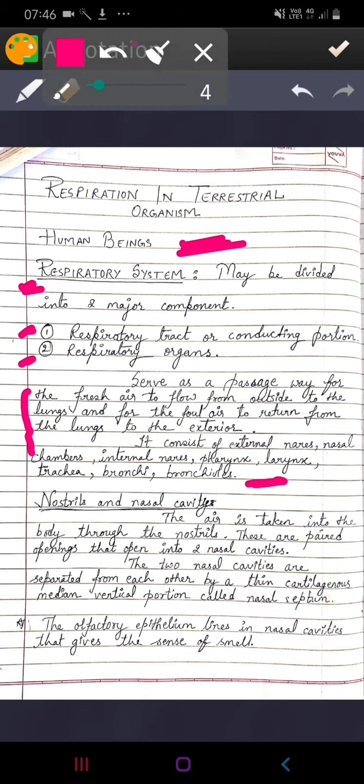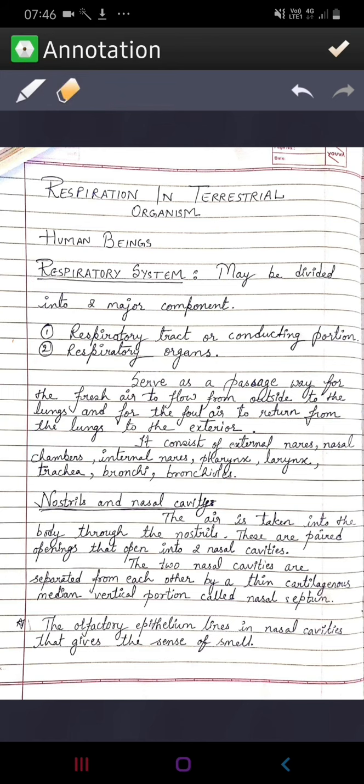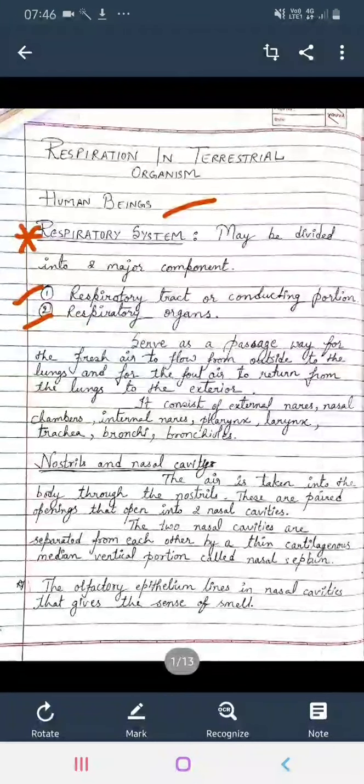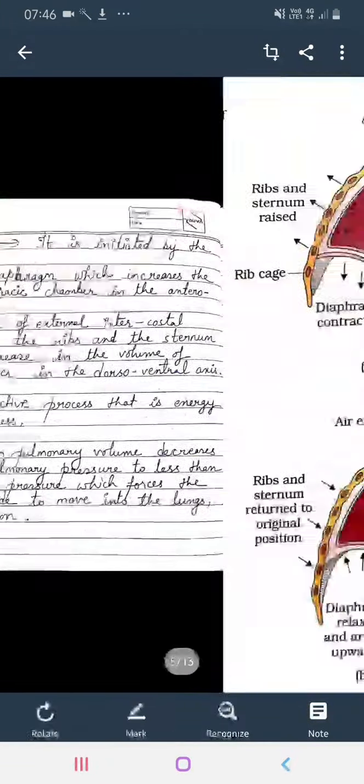So let me first of all clear this. And to explain the nostrils and nasal cavity, let us move to another slide that I have prepared. You can see one of the slides over here.